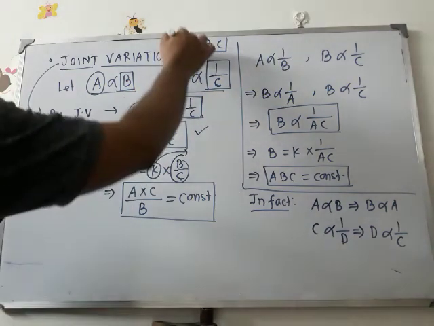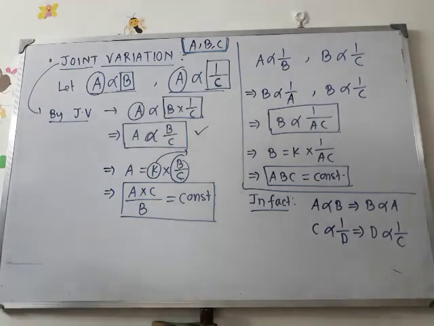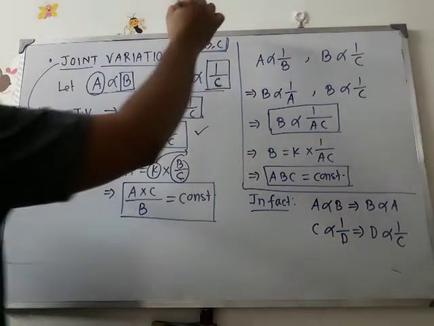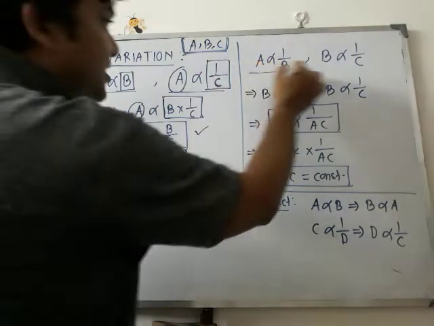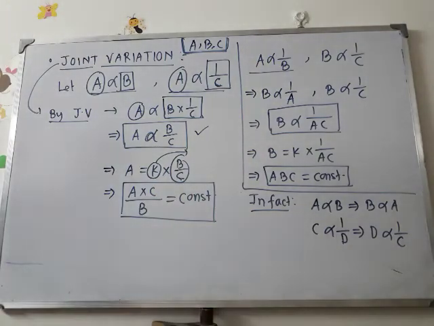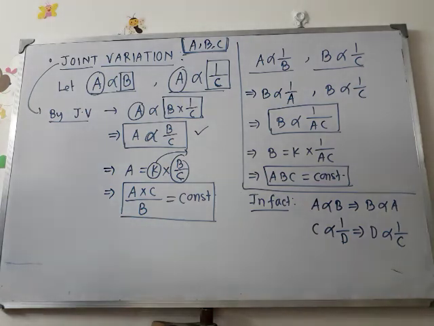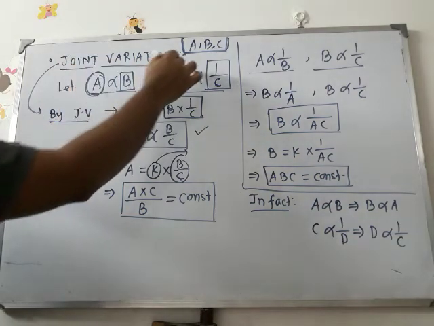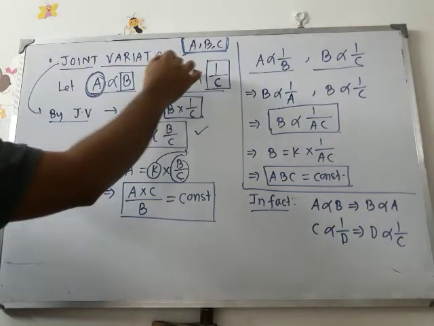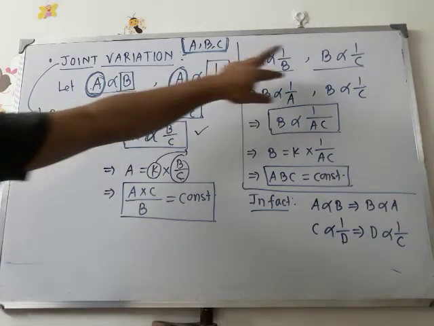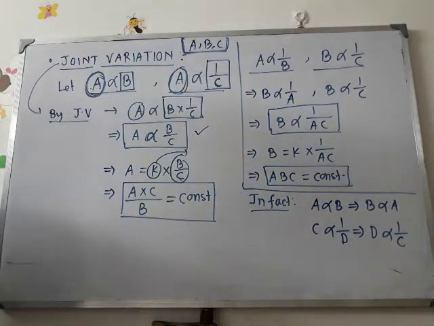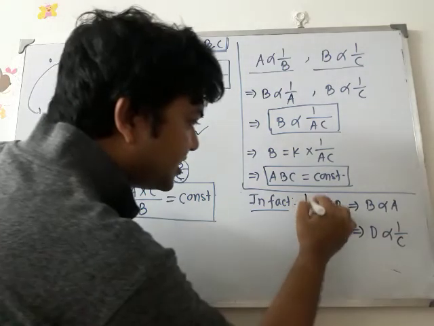Suppose again A, B, C are three quantities. Now A and B are related with inverse relation, and B and C are related with inverse relation. Now, here you can ask me a question: Sir, in the first case, we can find a common quantity at the left hand side, A. But here, there is no common quantity at the left hand side as well as the right hand side. So in that case, what can be done? In that case, you have to observe this thing at first.